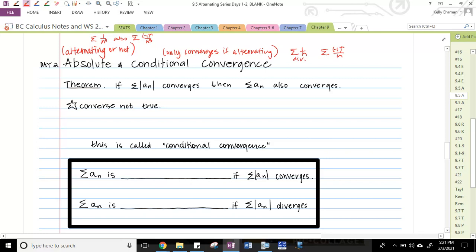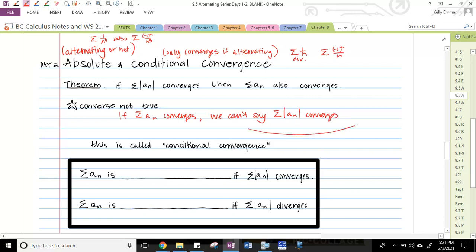So the theorem is, if the series of the absolute value of a sub n converges, then the series, the sum of a sub n, also converges. But the converse is not true, so we have to be careful. Just because we know that the sum of a sub n converges, we can't say the sum of the positive version converges.